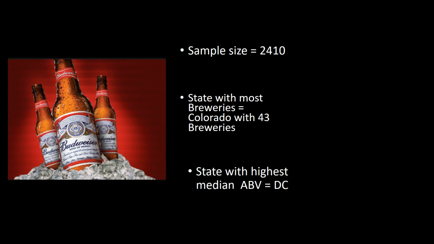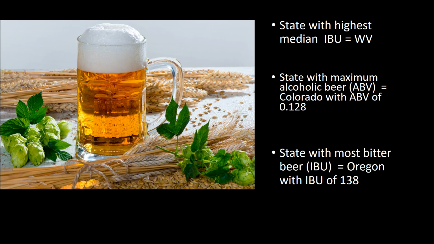The first thing that we looked at was how many breweries are there in each state. The state with the most breweries was Colorado with 43. Then we moved on to running some tests about median, and we wanted to see which state had the highest median for ABV. Washington, D.C. came out on top, while the state with the highest median IBU was West Virginia.